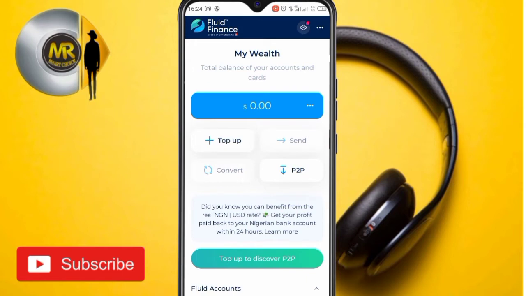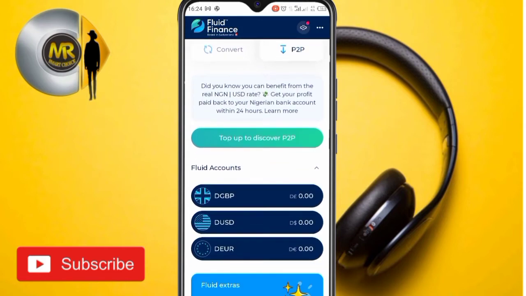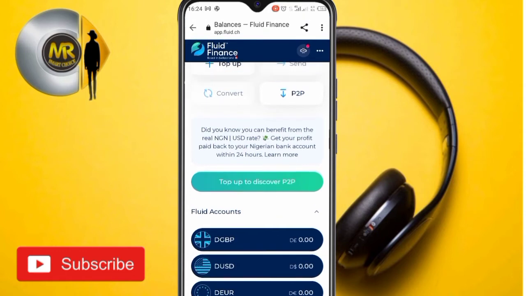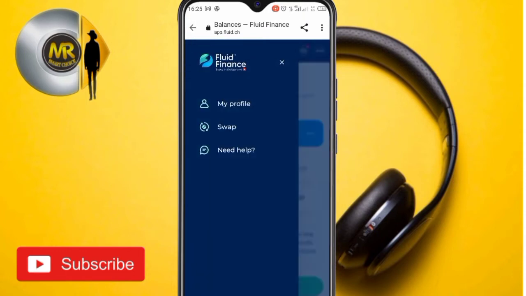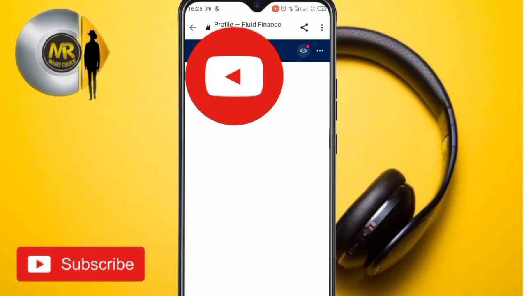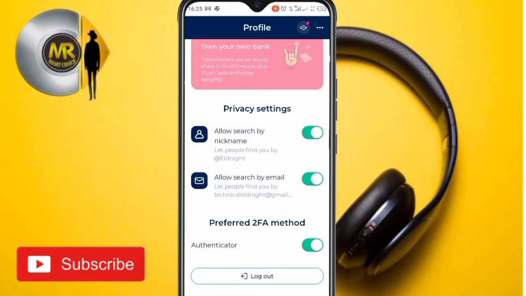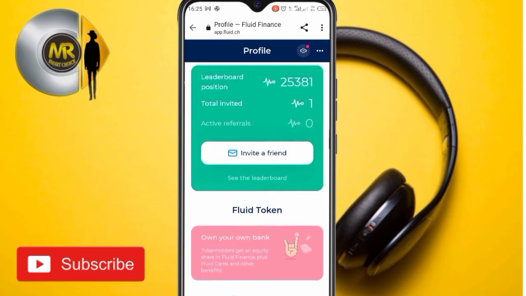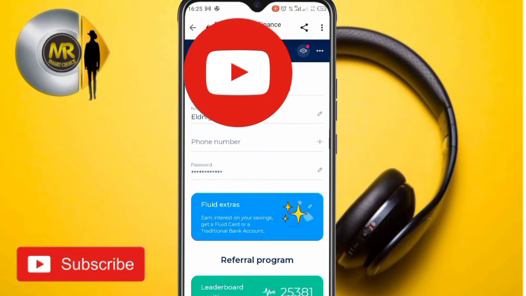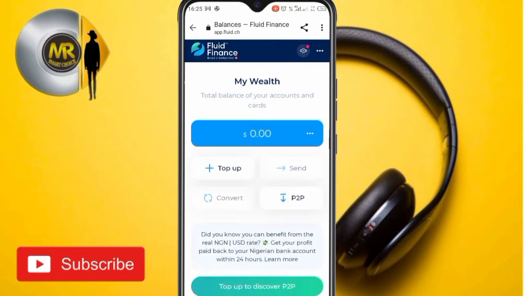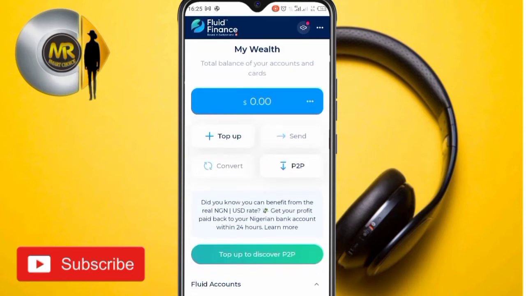Besides that, there's one most important thing you need to do after you register on Plead Finance. That is to bind your authenticator. You can use Google Authenticator because it's the most popular one, but you can find any in the Play Store. You just need to bind your Google Authenticator to protect your account from scammers. Anyway, this is my profile. I already turned on Google Authenticator, and I will show you how the message will look.